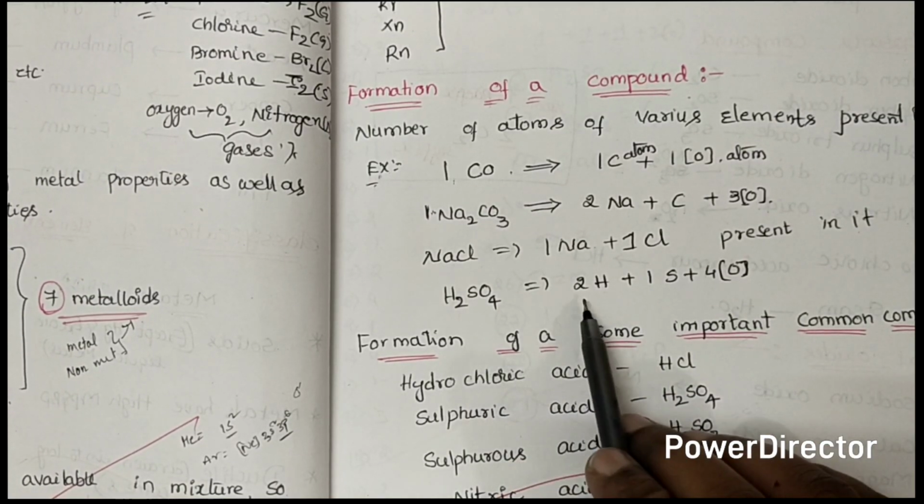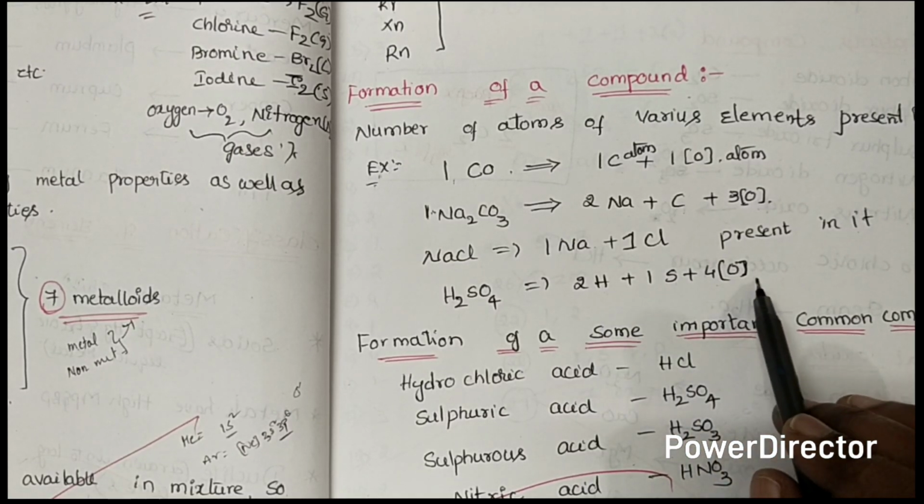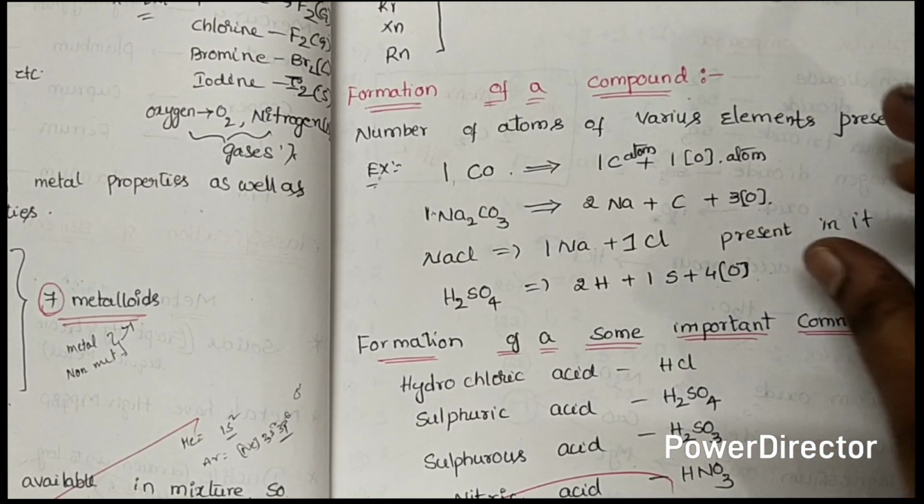In H2SO4, there are two hydrogens, one sulfur atom, and four oxygen atoms. Okay, these are the formation of compounds.